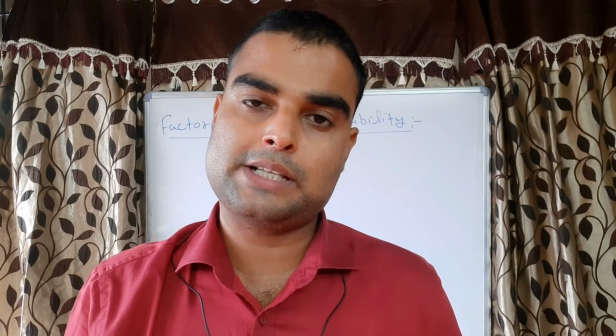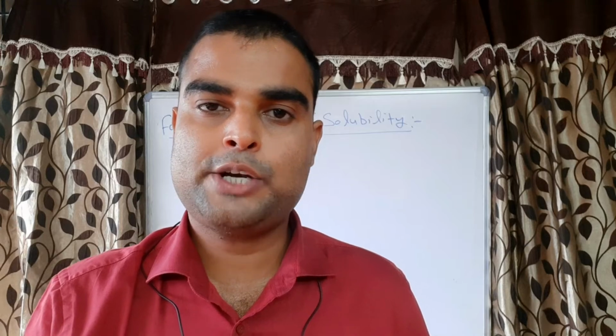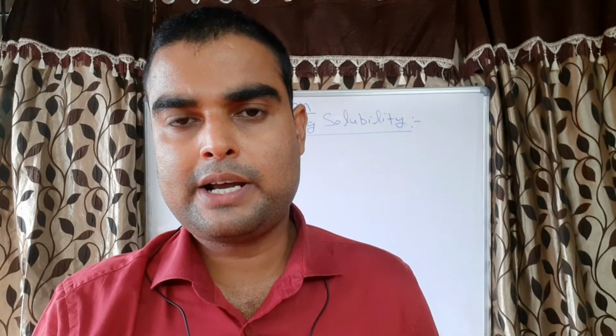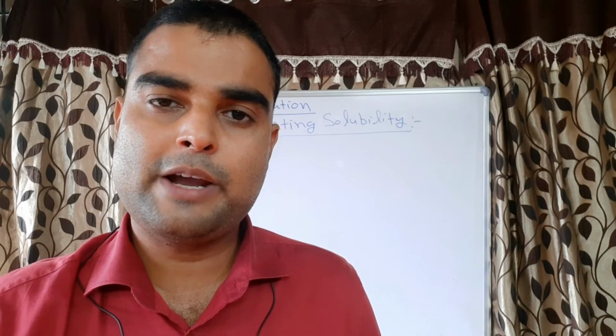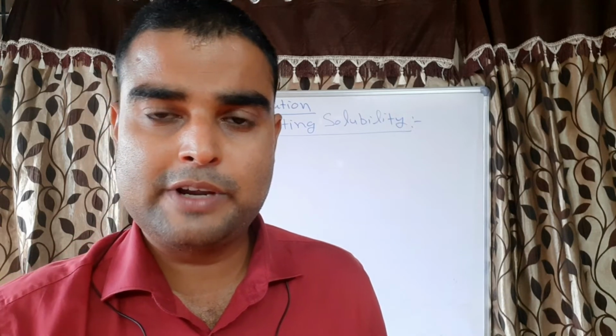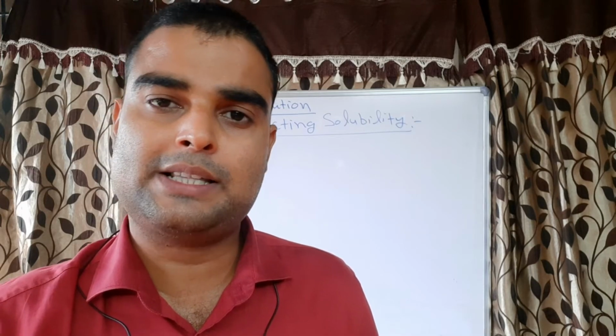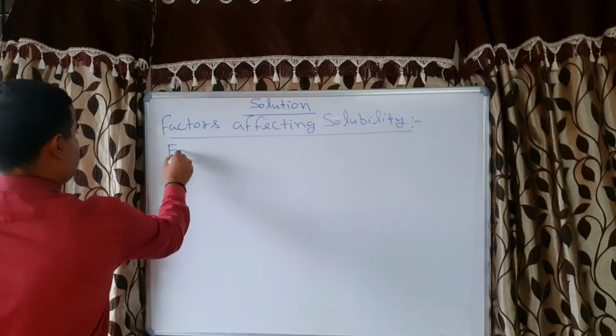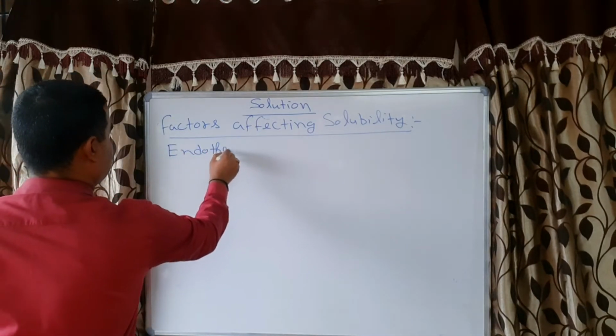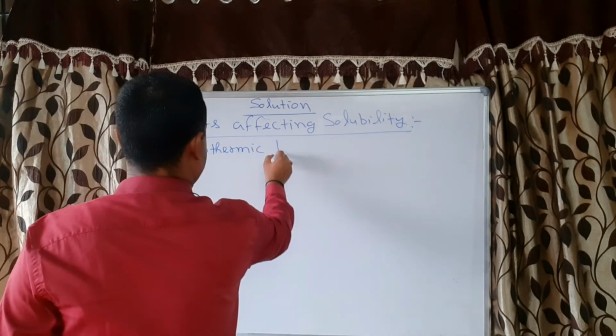I will give you examples also, like NaCl, KCl, NaNO3, KNO3. Whenever these substances get dissolved in the liquid, they absorb the heat. When they absorb the heat, it means it is endothermic. And when it is endothermic, it means there will be an effect of the temperature. And when there is an effect of the temperature, that can be explained by the Le Chatelier principle. Correct? So endothermic dissolution.